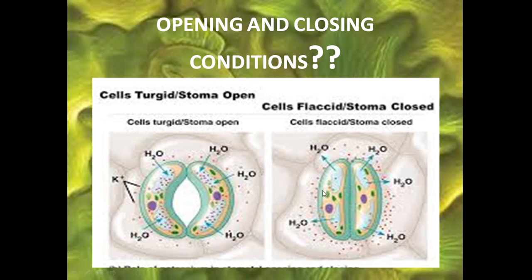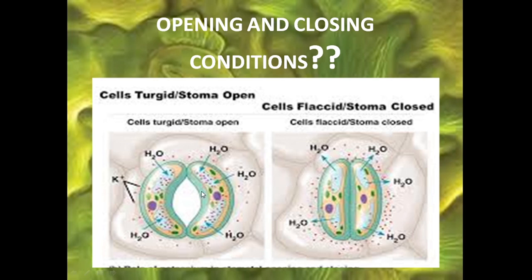Now, when we talk about the closure of stomata, whenever the guard cell loses water, it will shrink. Now, the stomatal aperture is closed here, because these two guard cells come close to each other. They shrink because water is lost here, and it leads to the closure of the stomata. Now the stomatal aperture is not visible here because it is closed, since the guard cell has lost water. So these are the conditions where stomata is kept opened and where stomata is kept closed.